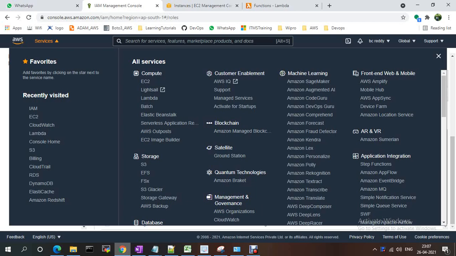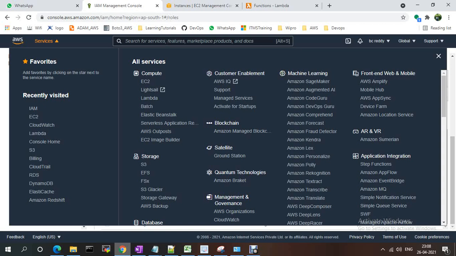Today we are going to discuss AWS Lambda functions. What are Lambda functions, how to create a function, and how to schedule it, we will discuss. A Lambda function is like a serverless computing service. Suppose I have to run a script, my JavaScript or Python script, I need some server to run the script.